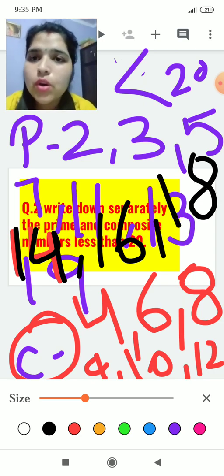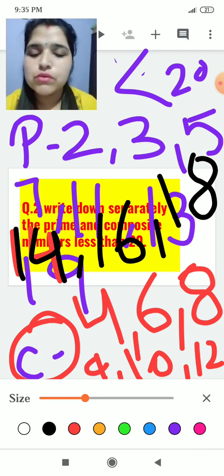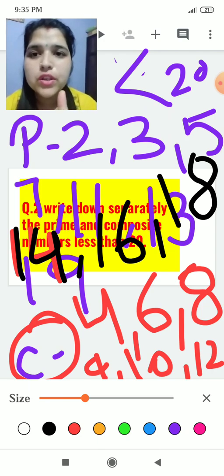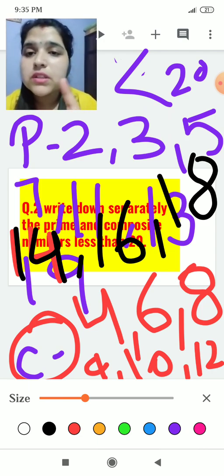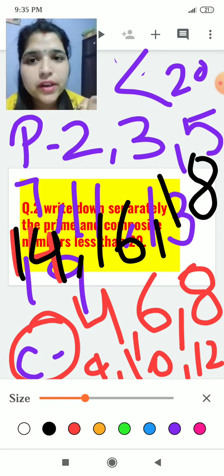Okay, because these are the numbers which come in the table of others also. I hope you all have got it. If you learn the definition, you will be able to know. I repeat, composite numbers are those numbers which have 3 factors. It means they come in the table of 1. 1 is the factor of every number.